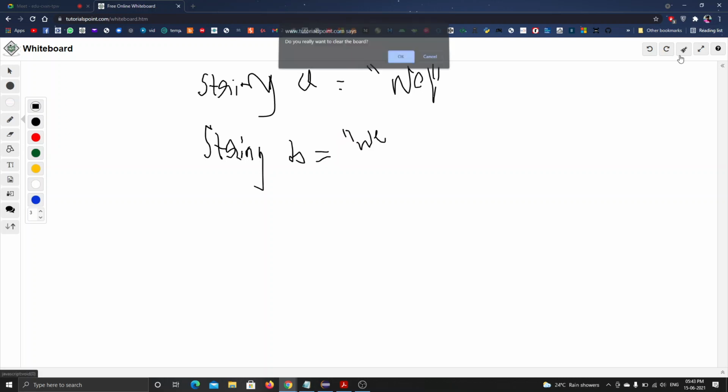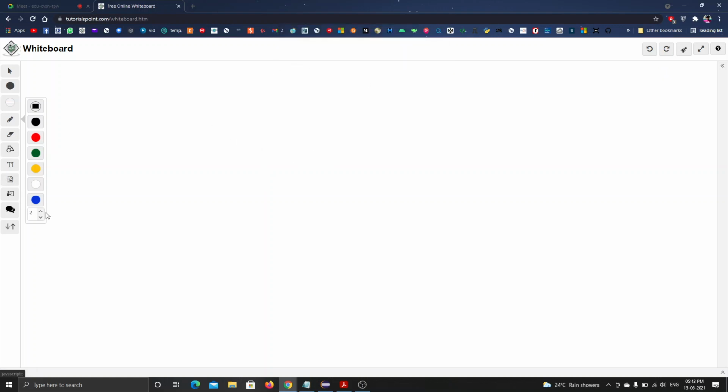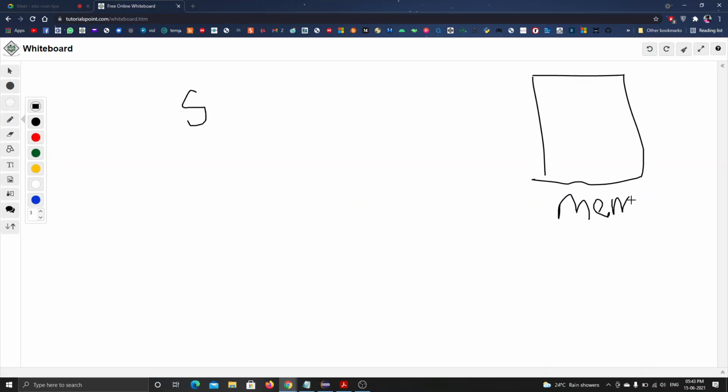Let me explain from the first, so that you can get to know how it stores. Let's say this will be the memory. This is the memory that is storing all the programs we write here. When I declare this non-primitive data type as a string in the heap memory, a new pool is allocated to the string.